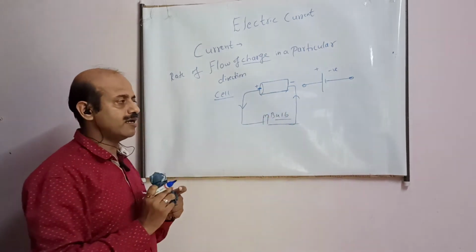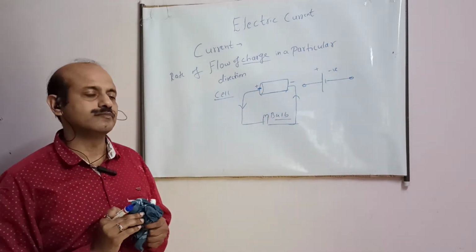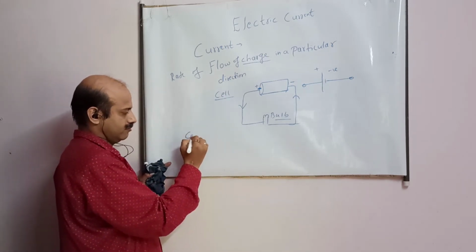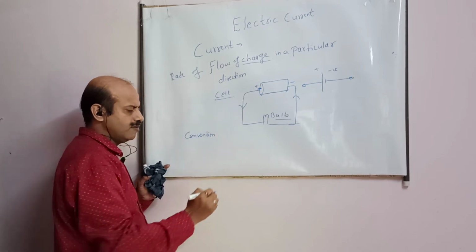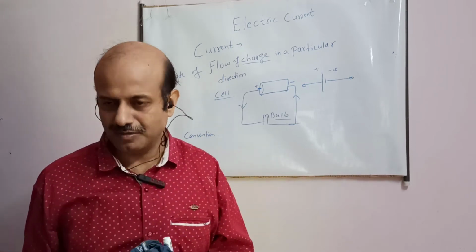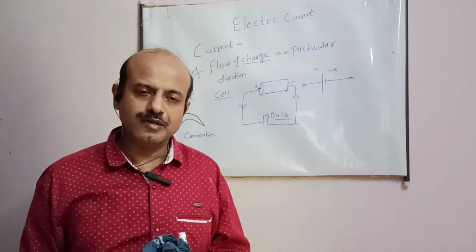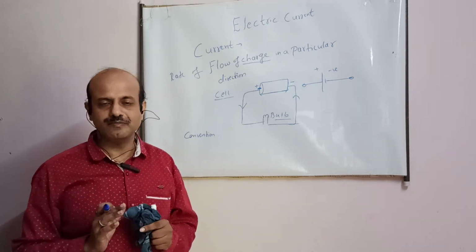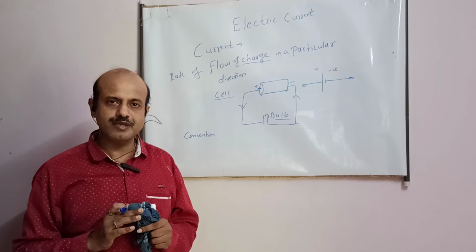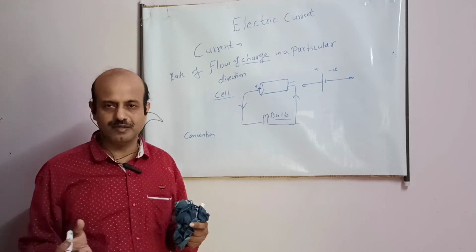Now, student, about the direction of current, there is one convention. Convention means it was accepted by the international forum or the scientists at a particular time. That became a convention by a committee of members who decided it.